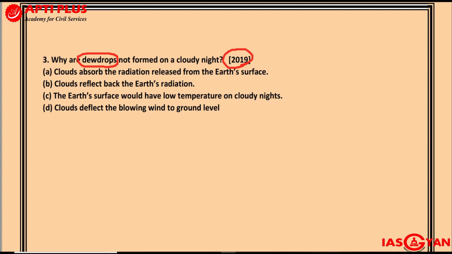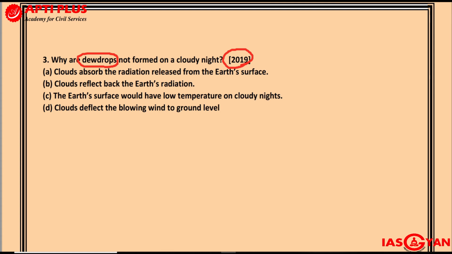Please remember, the shinier the surface, or a surface with a lighter color, will have higher albedo, which means it will be able to reflect back more radiation. On the other hand, the darker the color of the surface, or the less shiny it is, the more radiation it will absorb, as a result of which it will have lower albedo. This much you understand. In the case of clouds, they will have high albedo, because most clouds are light colored.